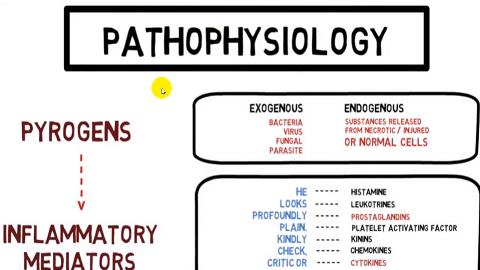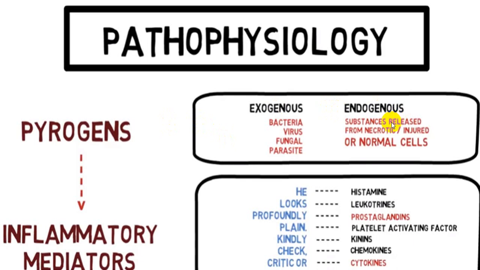Basically, in infections, there are pyrogens and inflammatory mediators. These pyrogens can be exogenous or endogenous. Exogenous pyrogens are derived from bacteria, virus, fungus, parasites, etc. They will act on the thermoregulatory centers.